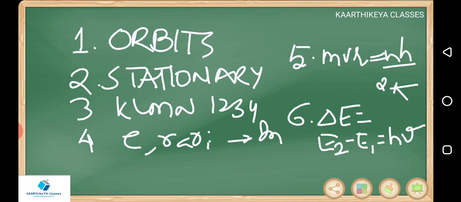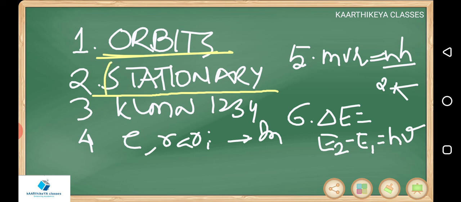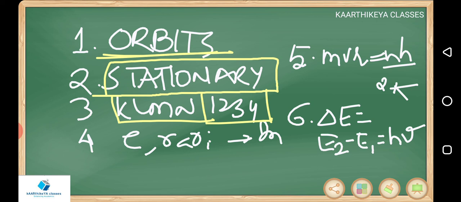Electrons revolve around the nucleus in certain circular paths. Those paths are called orbits. The orbits are stationary, means when the electron is revolving in these orbits, the energy of the electron is going to be constant. So the orbits are called stationary orbits. They are designated as 1, 2, 3, 4 or K, L, M, N. As we are moving away from the nucleus, that means as the number increases, like 1, 2, 3, 4, energy increases as well as radius also increases.